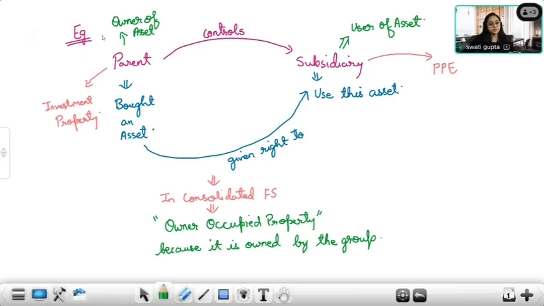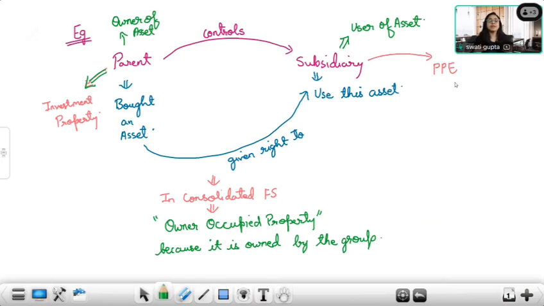Got it? You get this? Okay, ma'am. So the owner of the asset will always provide the right to use asset. The owner is not using it, and therefore the owner will always record it as investment property. Whereas for the receiver of the asset, it depends whether they are using it for business purpose or whether they are subletting the same and collecting rents. If the subsidiary uses it for business purpose, for production and supply of goods and services, or maybe head office or admin purpose, then the subsidiary will classify it as property, plant and equipment.